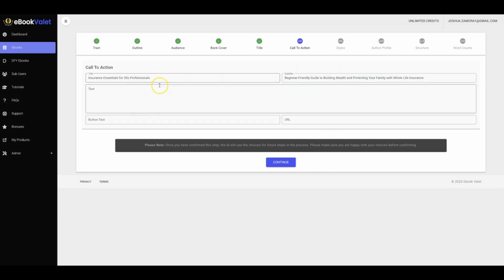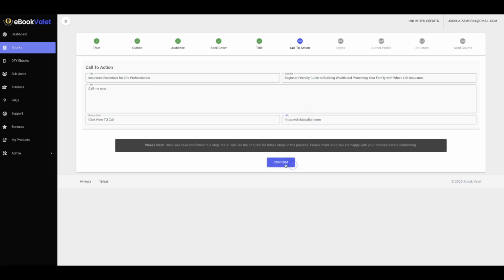And then this is where you can customize your call to action even more. All right, so you can have the title of your call to action, the subtitle, and then down here you can have your call to action. So again, we'll do call me now as an example. The button text, click here to call, and then the URL that you want. All right, click to call url.com.